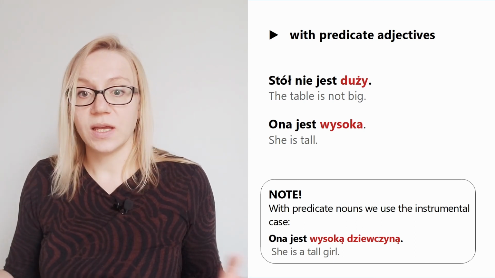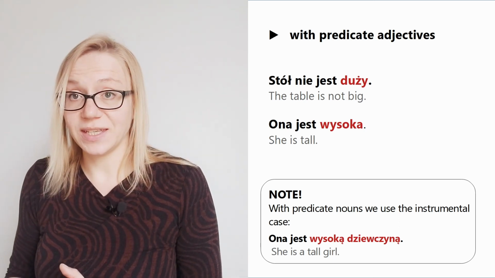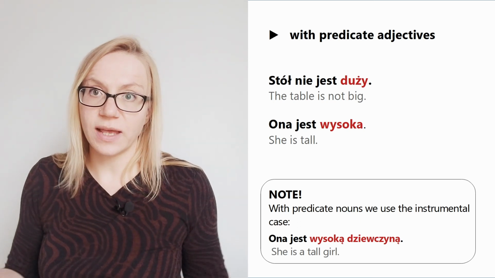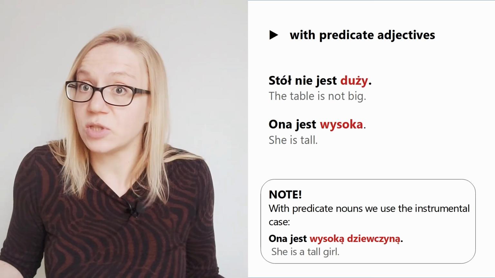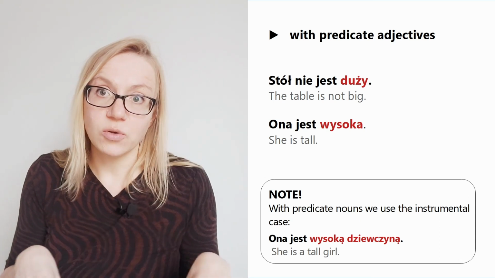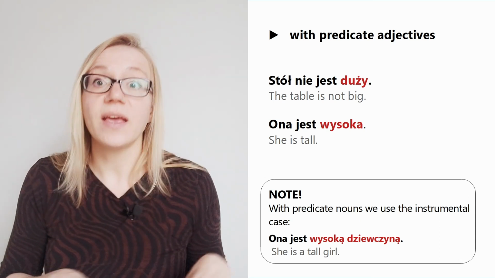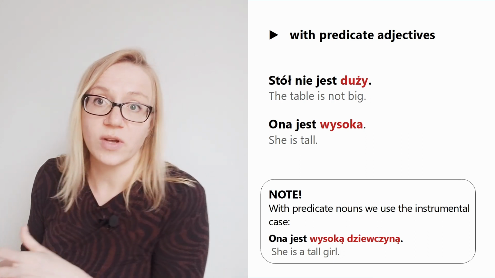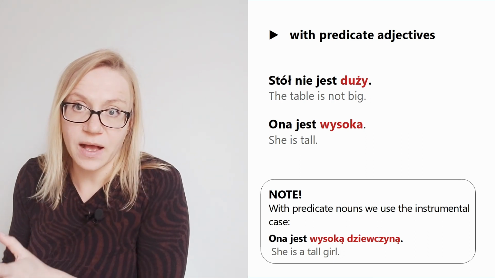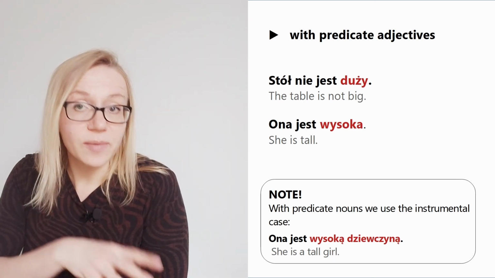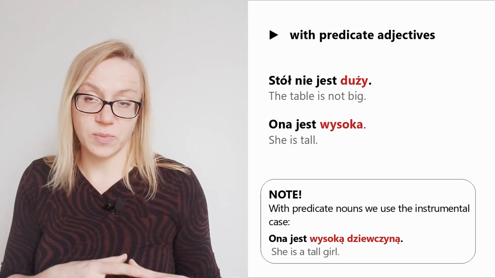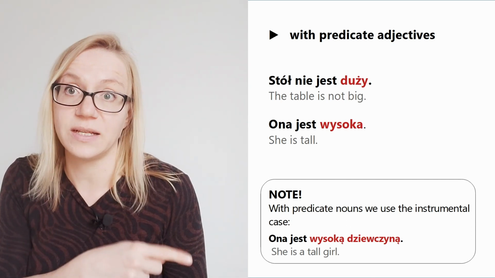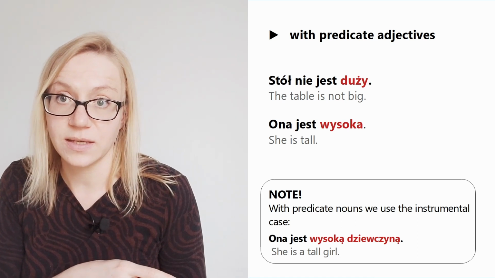We need to use the instrumental case here. Why? Well, maybe because we have two nouns. We cannot have two nouns looking like subjects. We need to somehow show the relationship. Ona is the subject. Wysoką dziewczyną is related to ona, but we see the relationship this way, that wysoką dziewczyną is the description of ona. Ona is still the subject of the sentence.